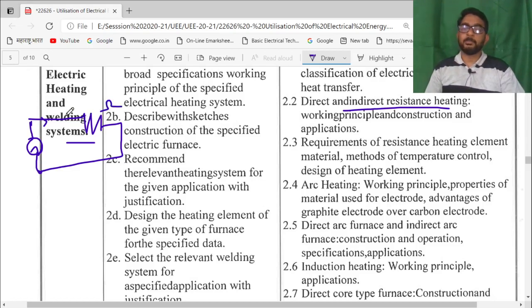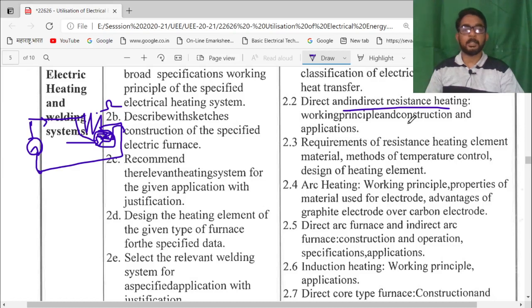After a particular time, this resistance gets heated. If there is any material to be heated, it should be in direct contact with this resistance, then it is known as resistance heating. Or this current is directly made to flow through this material, then this is known as the direct type of heating.